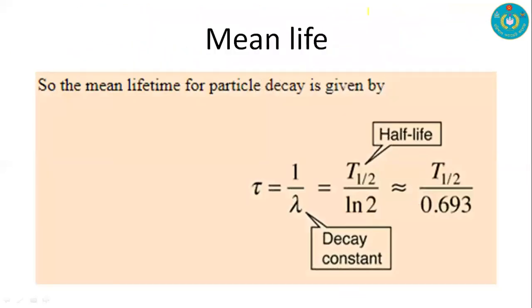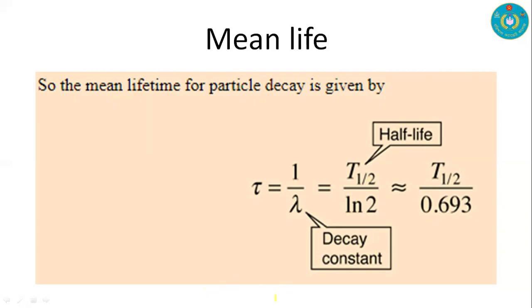Here, using the equation, we can relate half life and mean life. The equation for mean life is tau equal to 1 by lambda. And previously we have the equation for half life, that is T half is equal to 0.693 by lambda. Just memorize these equations to solve mathematical problems related to half life and mean life.